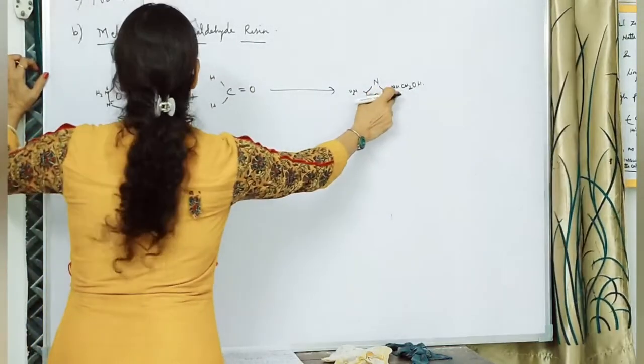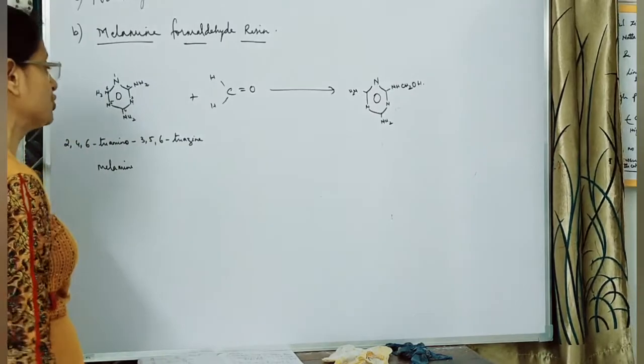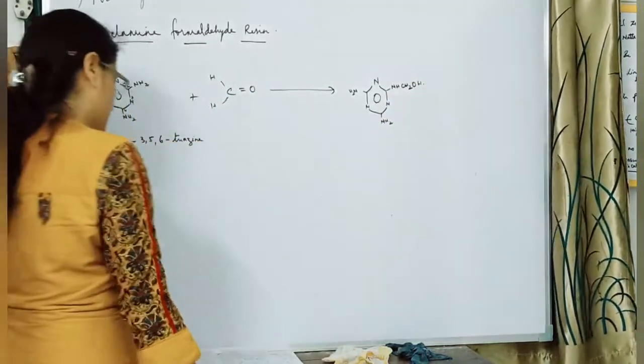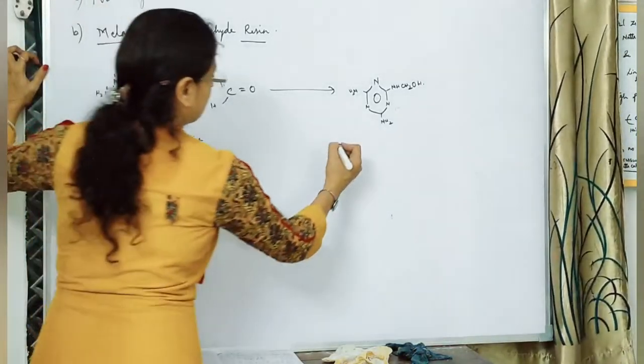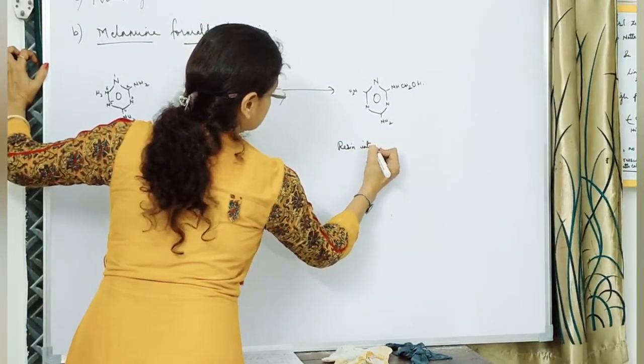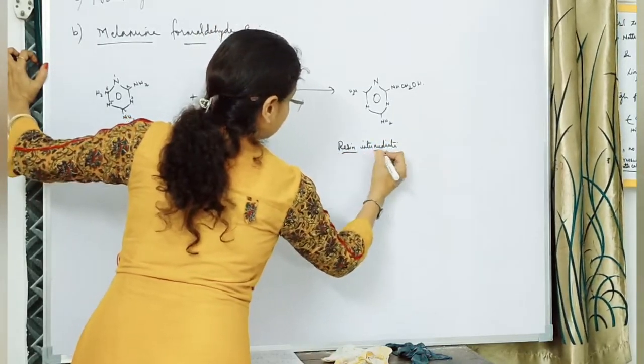At this position, one hydrogen has been removed, and instead of one hydrogen we are substituting it with CH2OH. Now this compound that has been formed is called the resin intermediate.